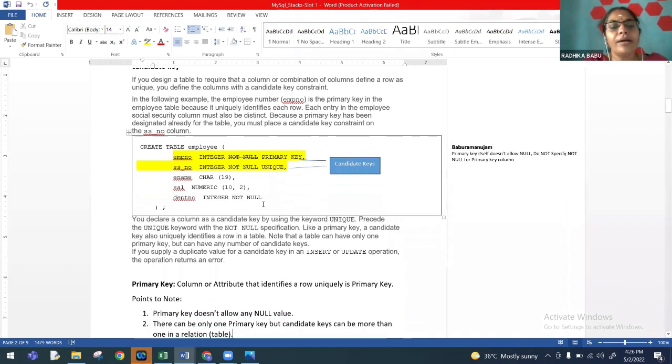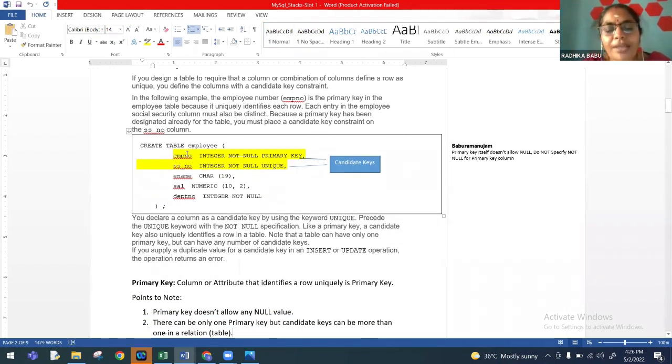So in this case, employee number is a candidate key. If you look at the definition, employee number is unique because it is defined as primary key. I have another column, SS number, which is also defined to be unique. So therefore, this is also a candidate key.